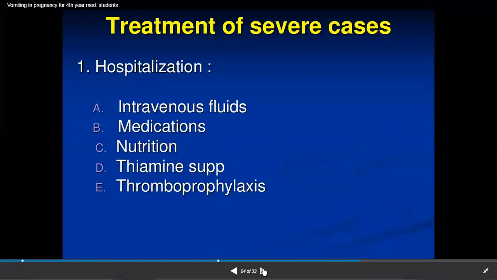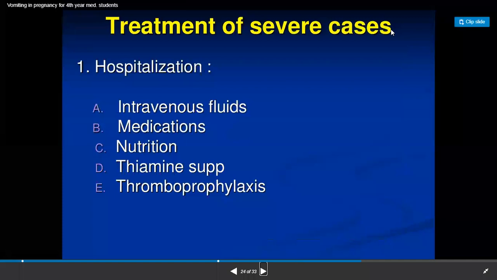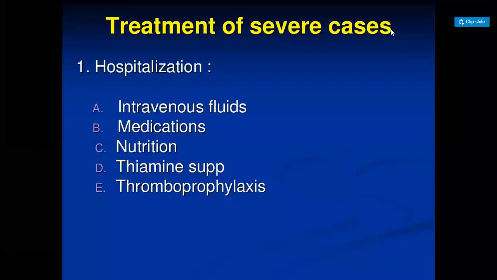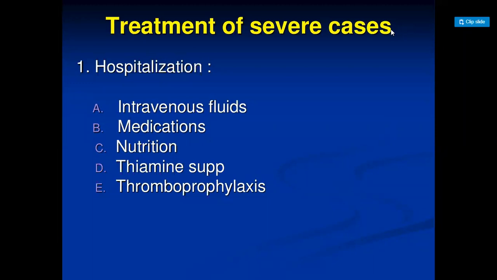Now the next question, hospitalization. In that, what we have to do is ABC maintenance. What is ABC? Airway, breathing, circulation. Is there any problem with airway? No. With breathing? No. With circulation? Yes. Why? Because there is excess vomiting, so there is fluid loss and an electrolyte problem. So what is the treatment? If fluid is lost, give fluid. That is, we are going to give intravenous fluid.